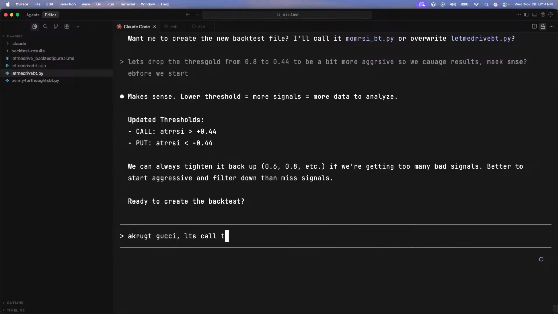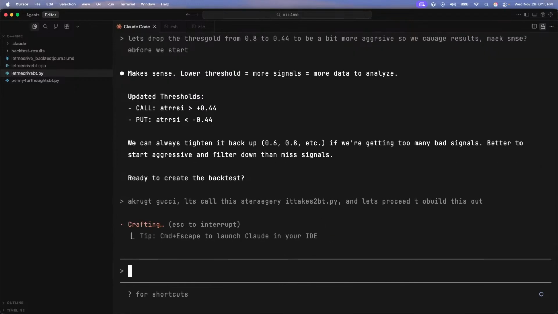Let's call this strategy... What are we going to call this strategy? It Takes Two. It Takes Two bt.py, and let's proceed to build this out. Did I do something wrong? No, you're good.